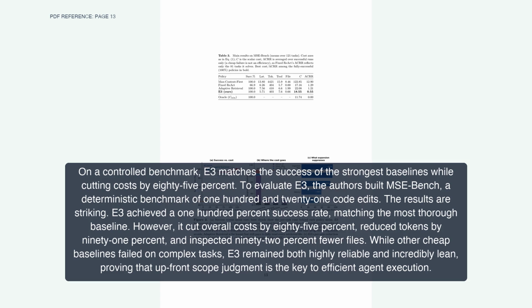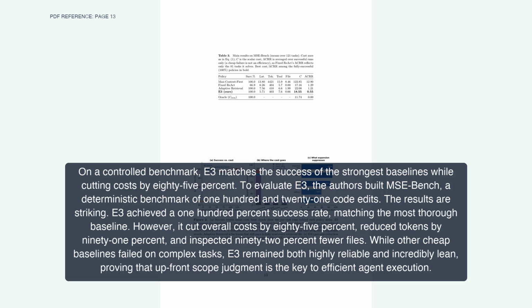On a controlled benchmark, E3 matches the success of the strongest baselines while cutting costs by 85%. To evaluate E3, the authors built MSE-Bench, a deterministic benchmark of 121 code edits. The results are striking. E3 achieved a 100% success rate, matching the most thorough baseline.